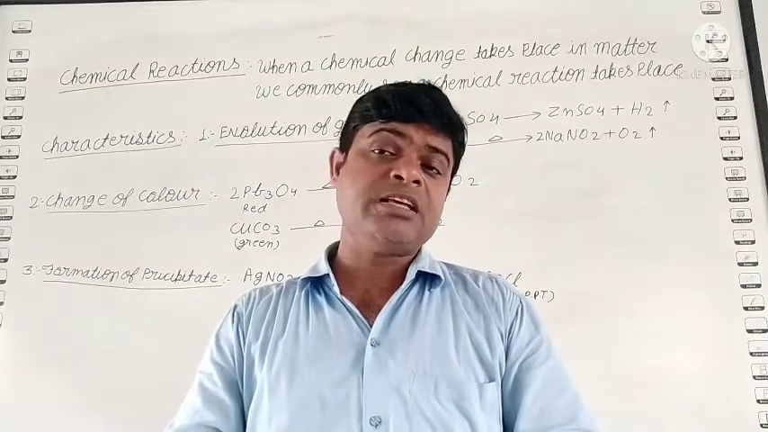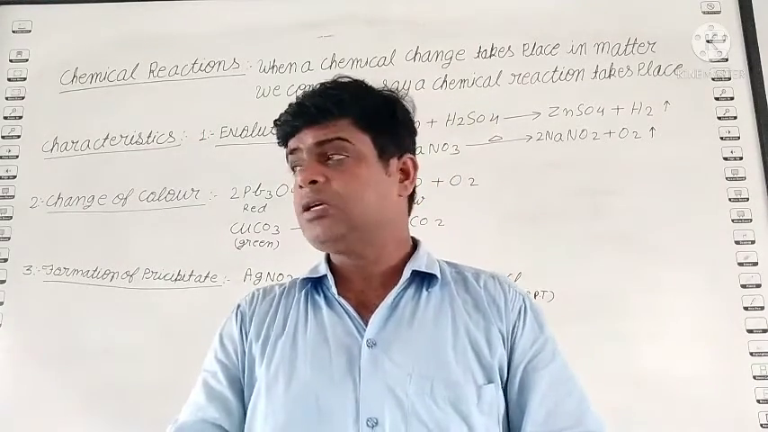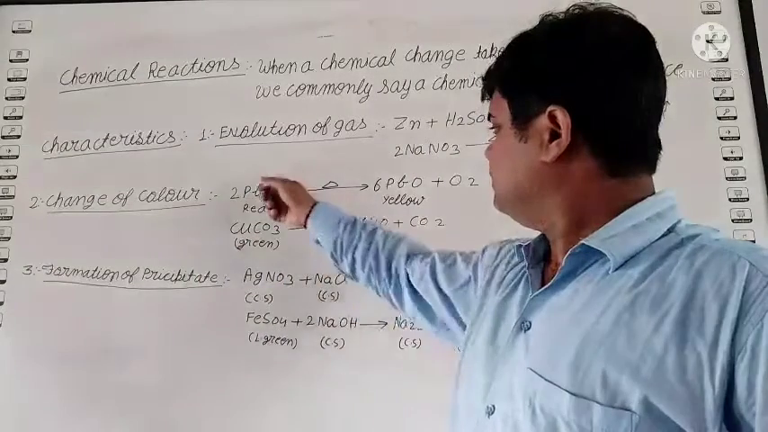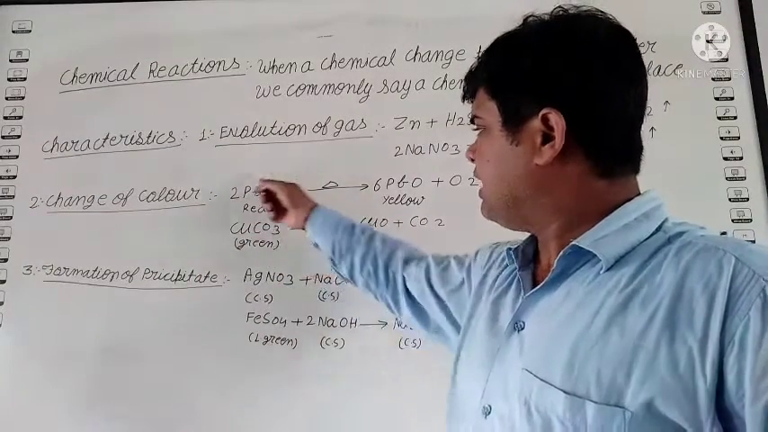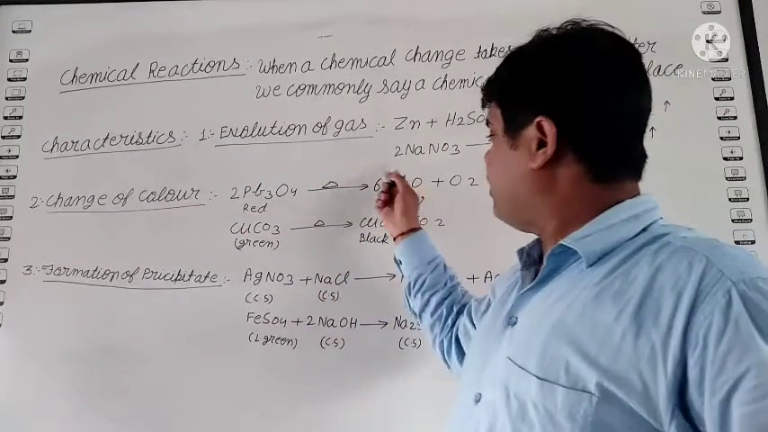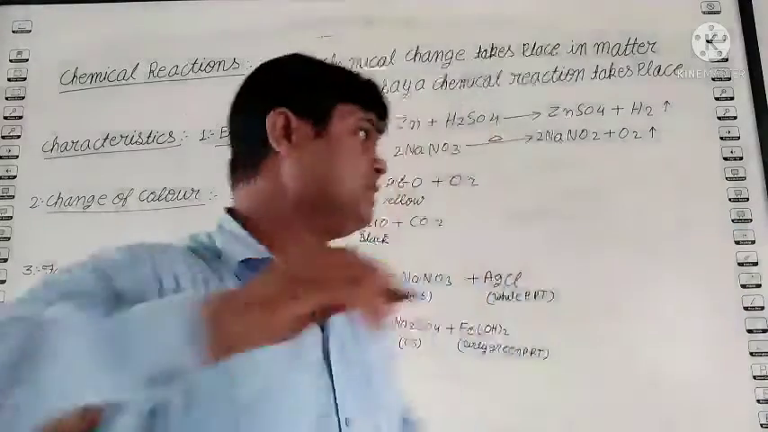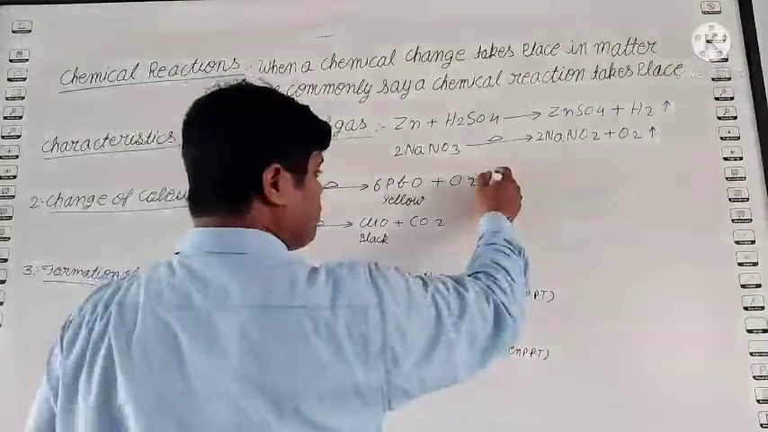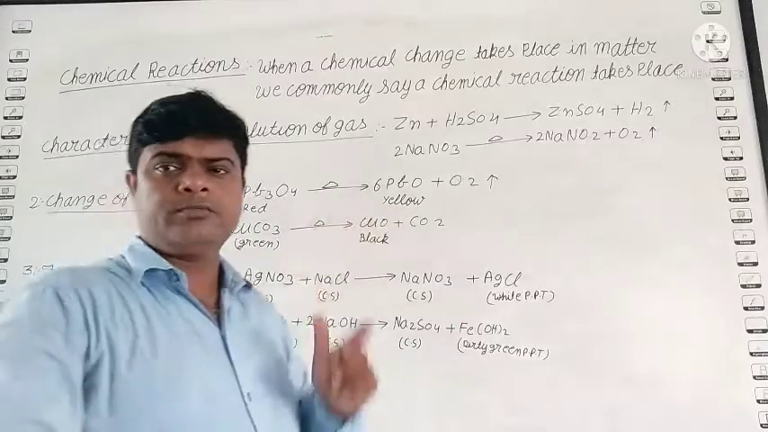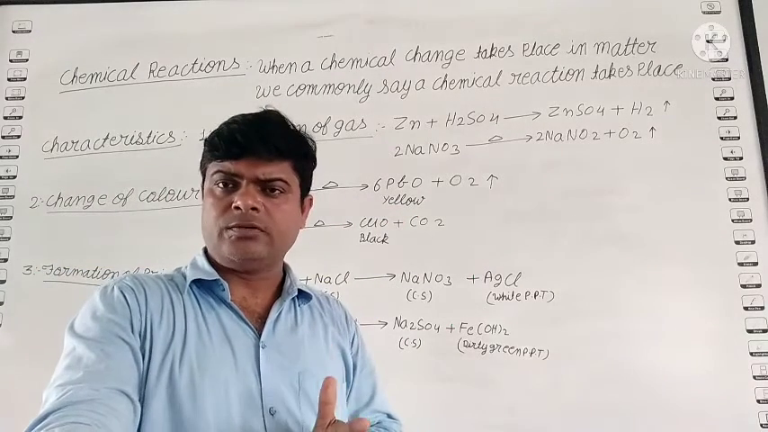So what is the second property of a chemical reaction? Change of color. Okay. See friend, this is lead oxide, red lead. When we heat it, it forms lead monoxide and releases oxygen gas. And during such a process, the red color changes into yellow color.